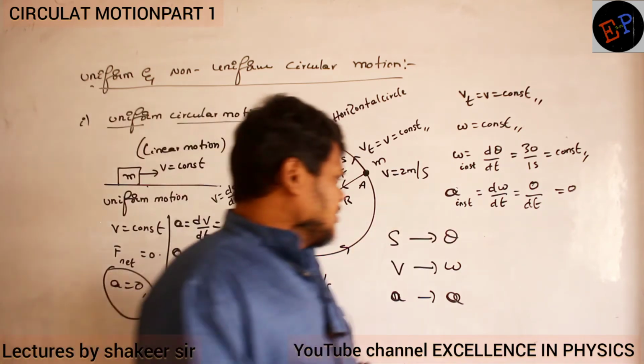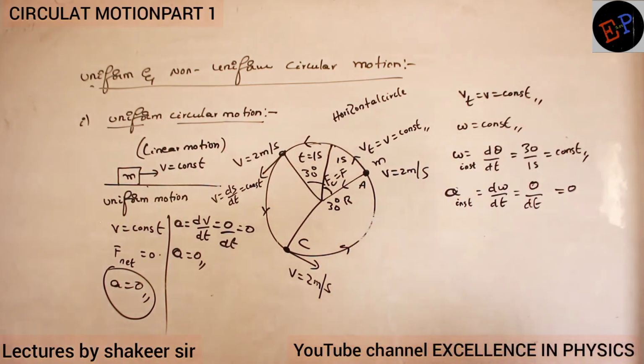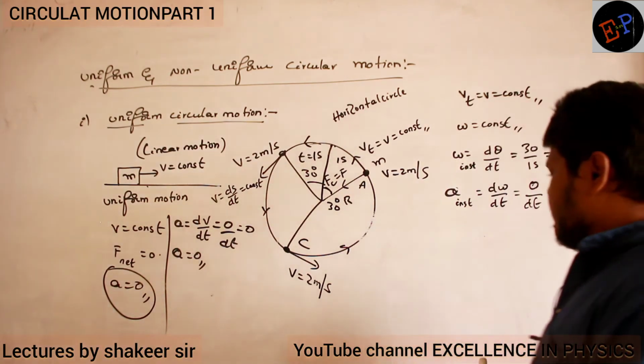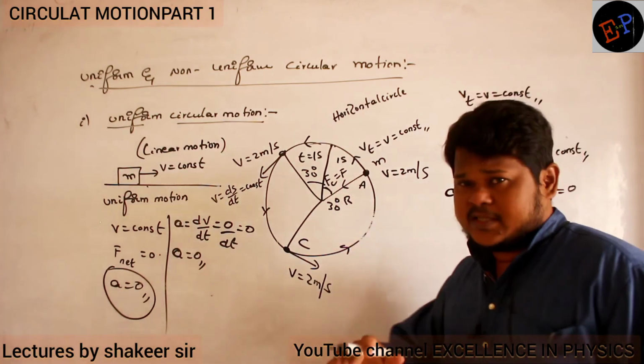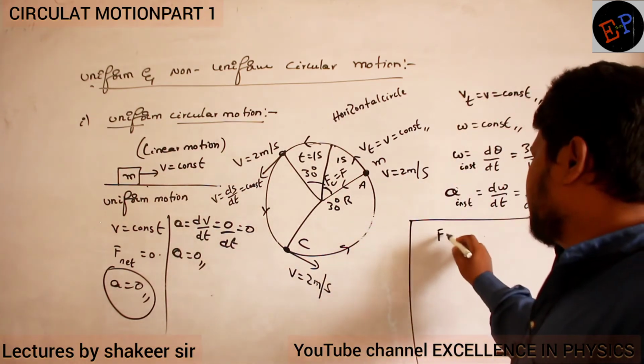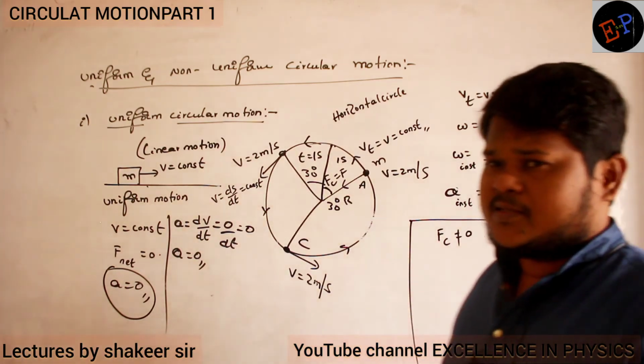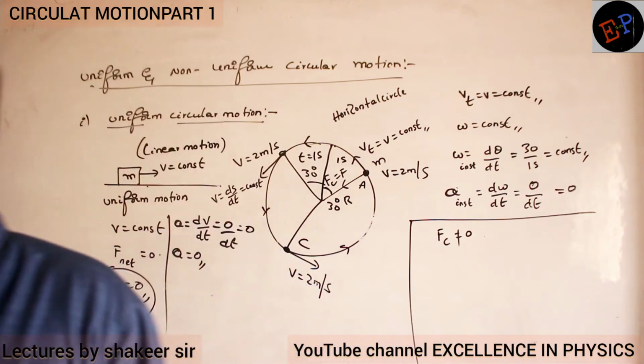Now, sir, but if you see, centripetal acceleration is not 0, no? If centripetal acceleration is 0, the body cannot move in a circular path.